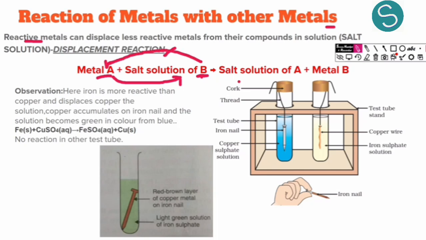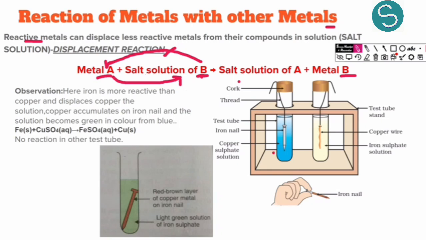So the salt solution of A is formed and metal B is removed out of the solution. This is called a displacement reaction. Why? Because the more reactive metal, which is A here, is displacing or removing the less reactive metal from its salt solution and coming into the salt solution. So there is an exchange of positions between the more reactive metal and the less reactive metal.